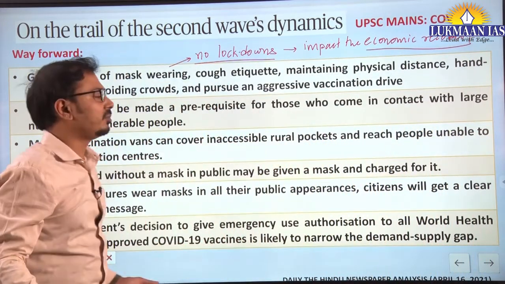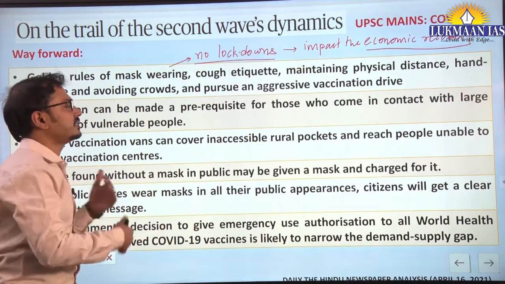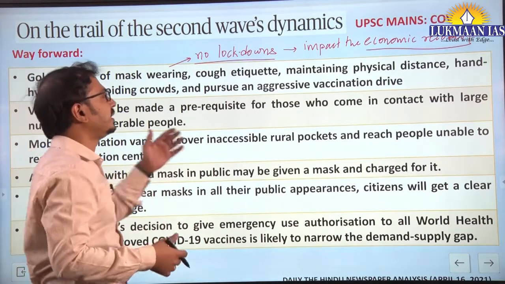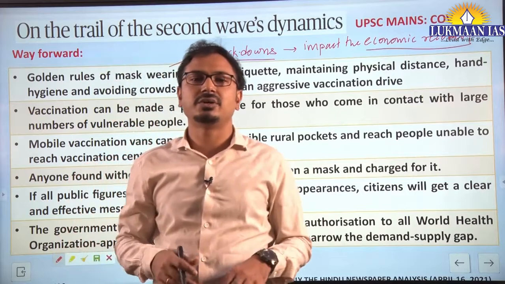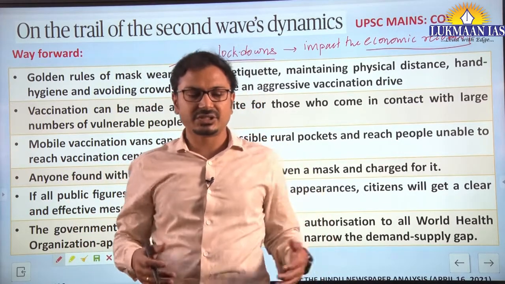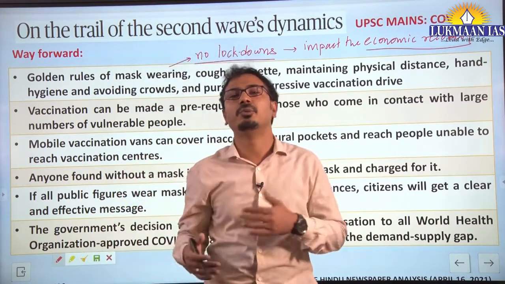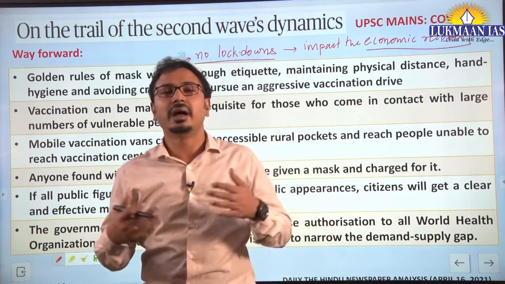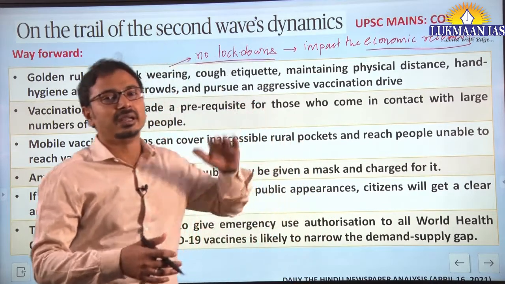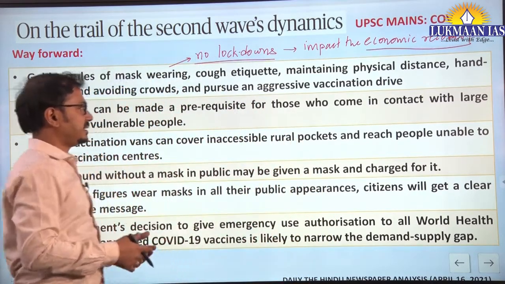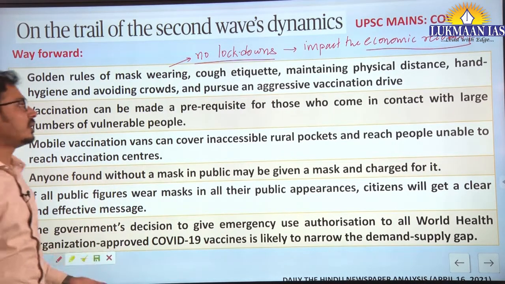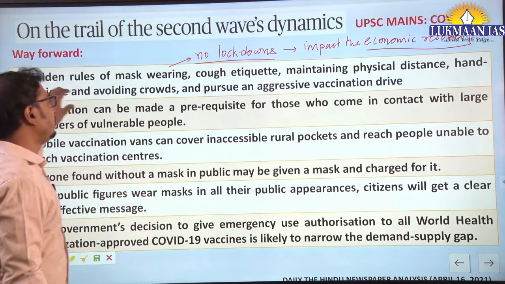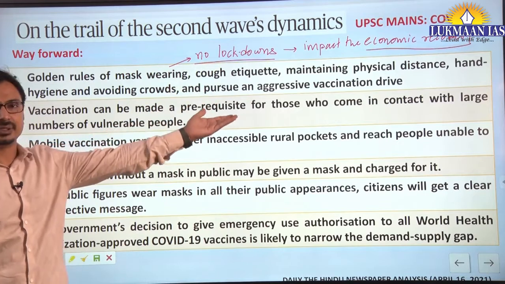Along with that, the poor people who are living in the rural areas and urban areas will be impacted more. The economic recovery will be impacted because of the lockdown and restrictions. There will be restriction of movement of goods and labor, and therefore less industrial activity. So, instead of resorting to lockdowns or restrictions, there should be a focus on these etiquettes.